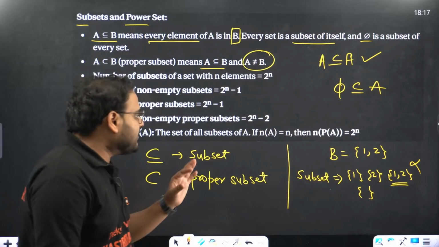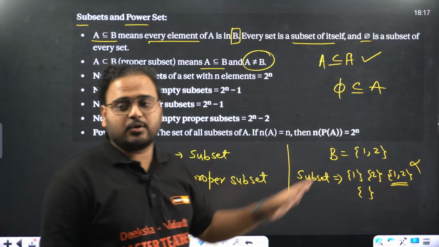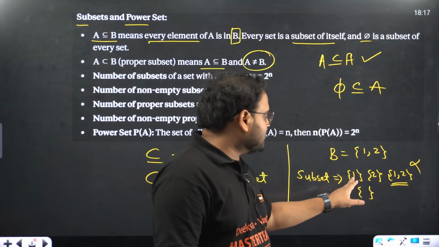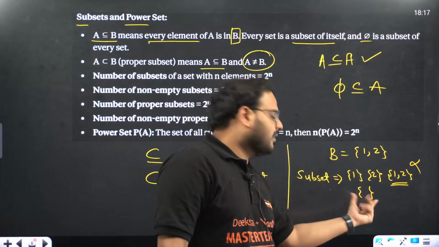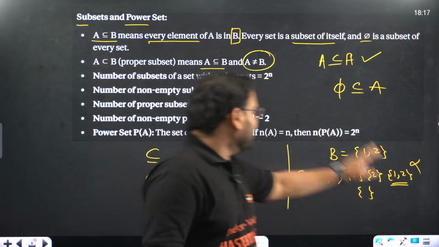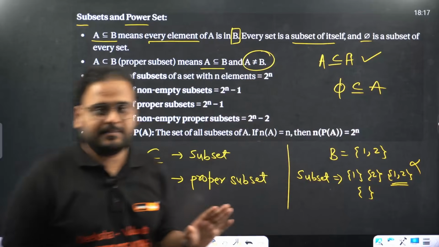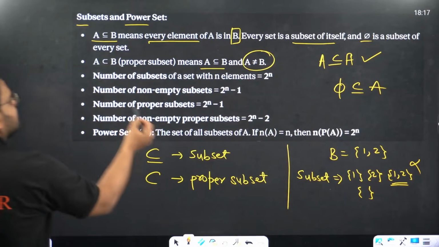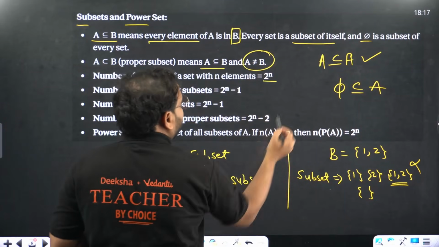So proper subset means the same set cannot be present over there. Everything else is a proper subset. This set is a proper subset but not a subset. This cannot be there. That's why A cannot be equal to B. Moving on. Number of subsets is also called the power of a set.